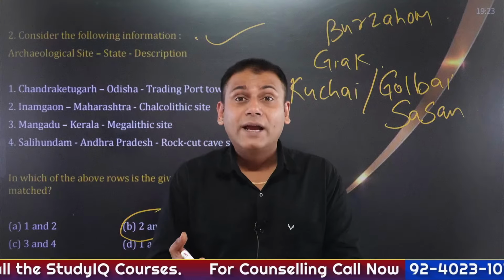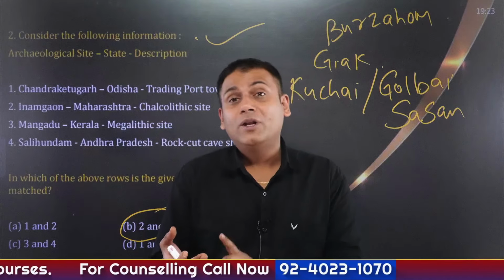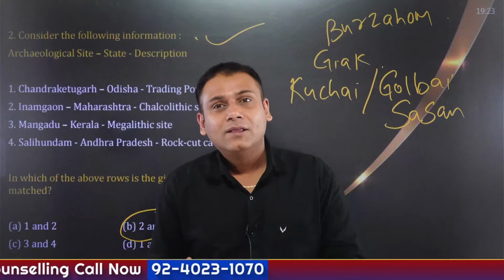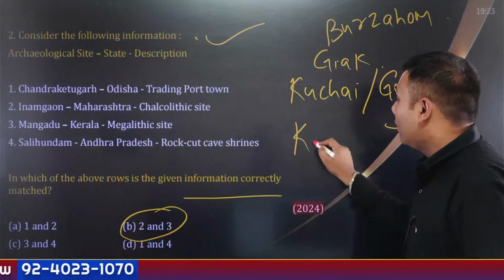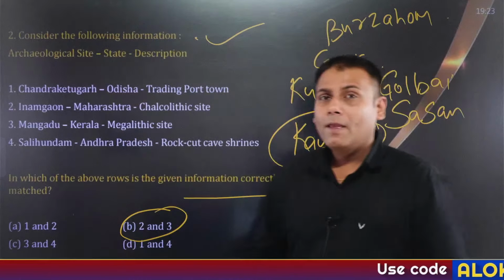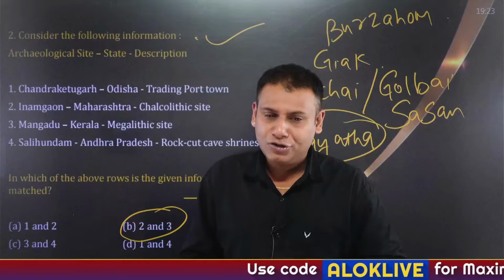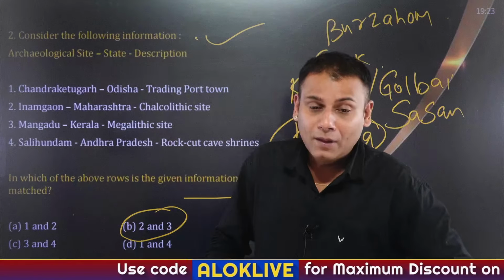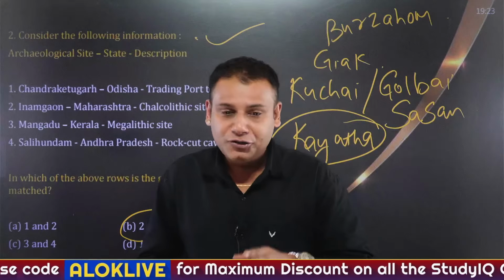Which among the following sites is where a skeleton was found with 29 bangles? The site is referred to as Kayatha. Kayatha is a site located near Ujjain, approximately 29 to 30 kilometers from Ujjain. Yes, very good, Supernova. It is also referred to as Jorve culture. Very good.